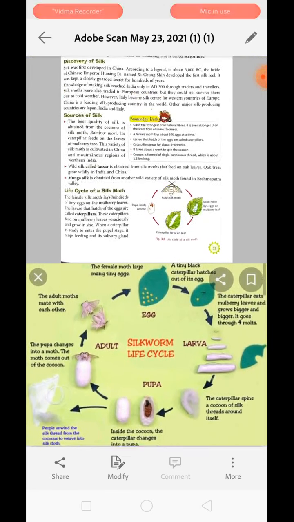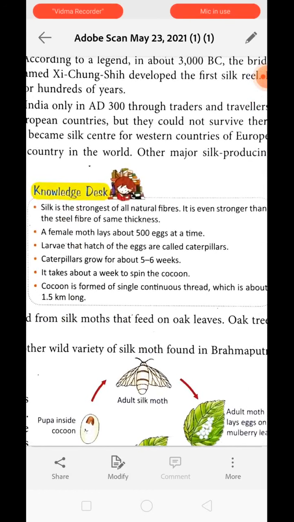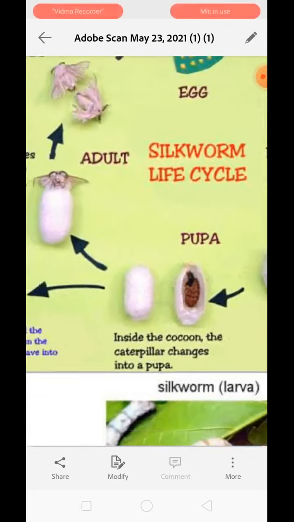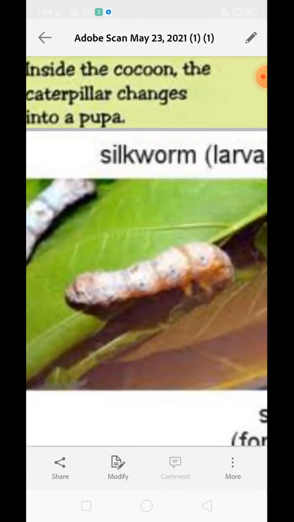Now see over here in the knowledge desk. Silk is the strongest of all the natural fibers. It is even stronger than a steel fiber of the same thickness. A female moth lays about 500 eggs at a time. The larva that hatches from the egg is called a caterpillar. See, this is what the caterpillar looks like.